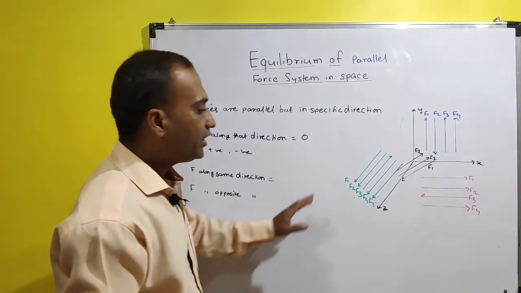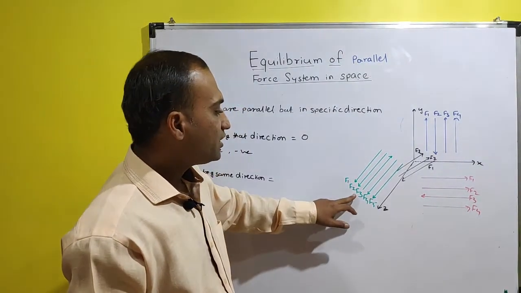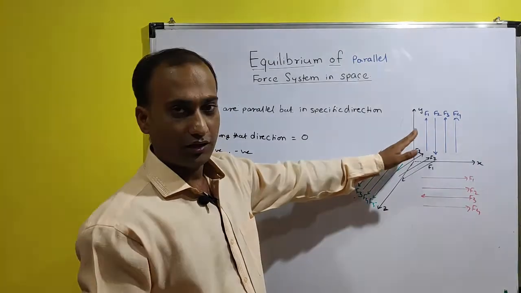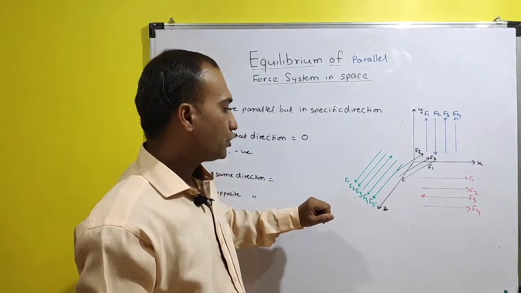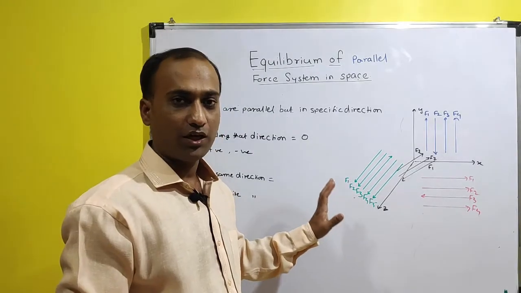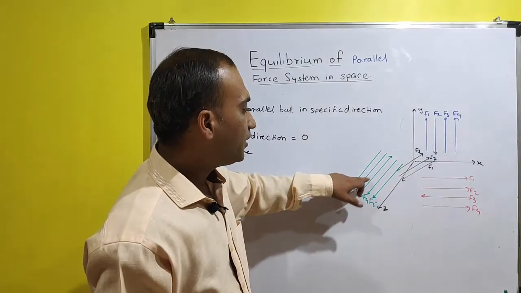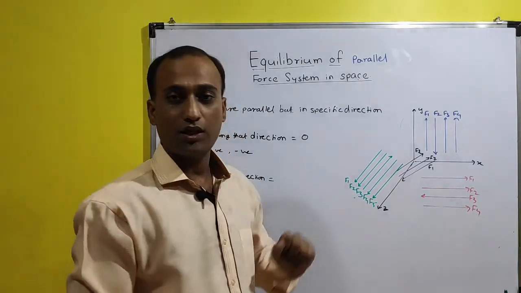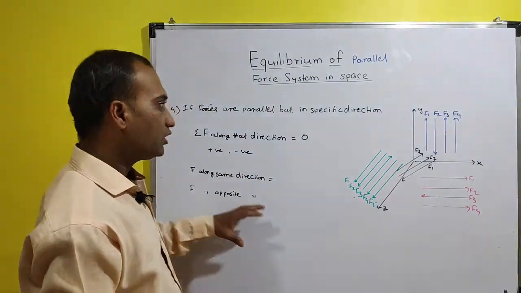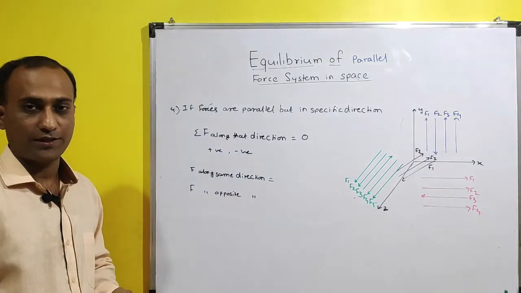So here what is mean by this? So you can see this force F3, it is in this direction opposite to F1, F2, F4, F5. So if this system is in equilibrium, then we can say this F3 is equal to F1 plus F2 plus F4 plus F5. So this is what the equilibrium in the parallel force system.